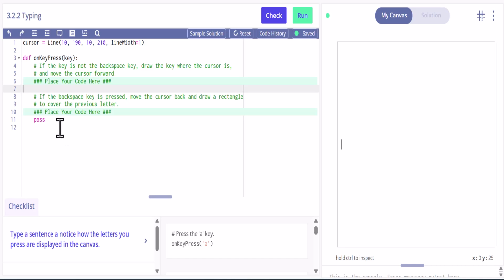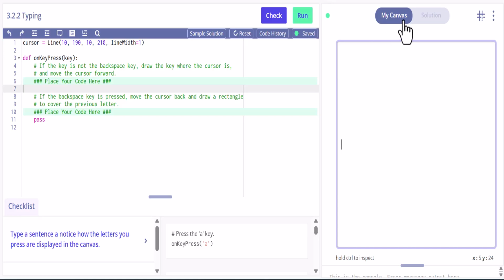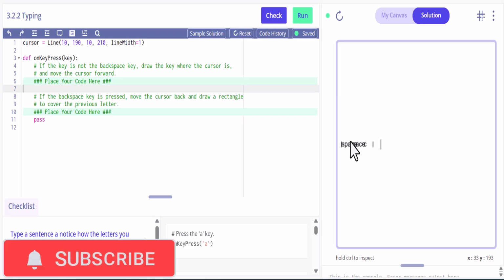Alright, welcome back. So in this video we're looking at another Carnegie Mellon practice activity. It happens to be called typing. And essentially, if we go ahead and hit run here and go to solution, as you type, it does space. Okay, not a very good typing program. Basically, whatever letter you type, it's going to place it on the screen.